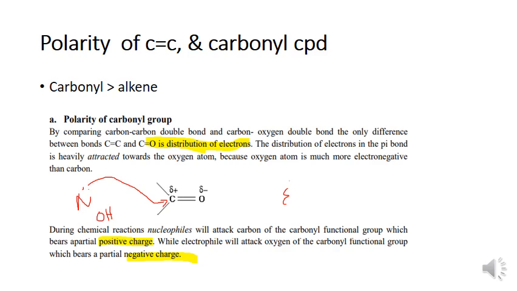The electrophile will attack oxygen, which is partially negative.